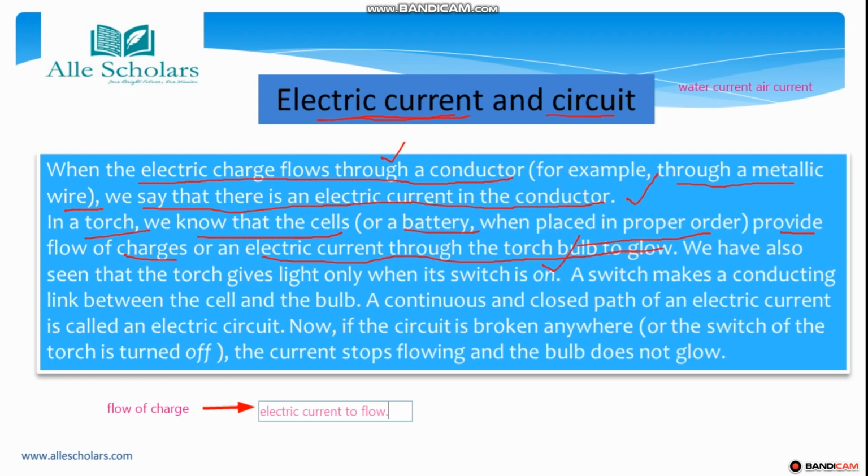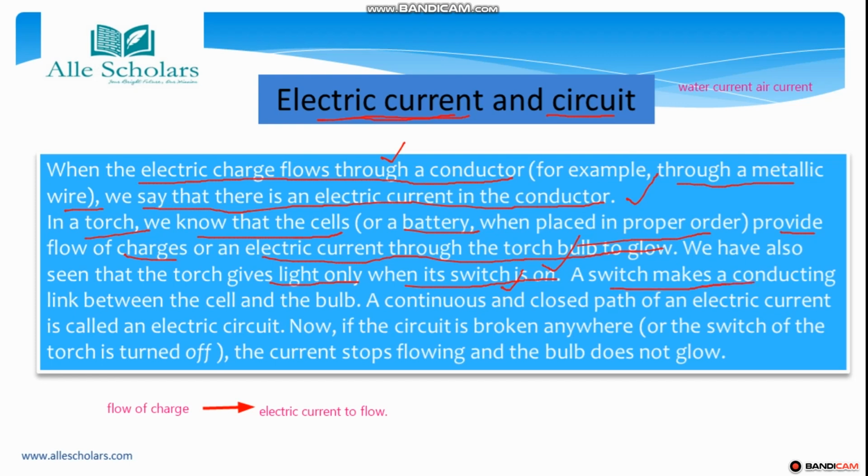We have also seen that the torch gives light only when the switch is on, otherwise it doesn't. So what is the working of this switch, and how is it making the electricity flow?